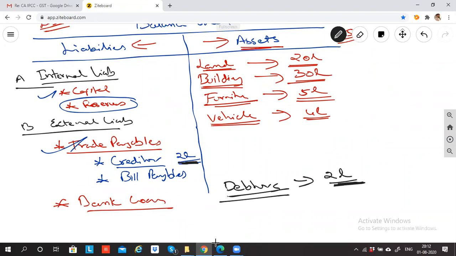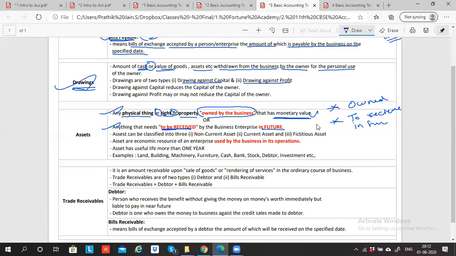Yes, sir. Liability has one explanation, asset has two explanations. Two things can be an asset: either you should own it, or you have to receive it in future.